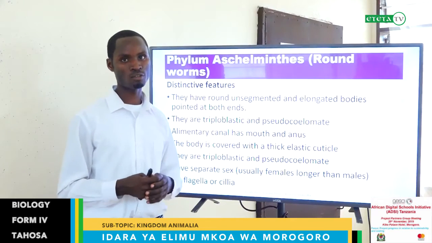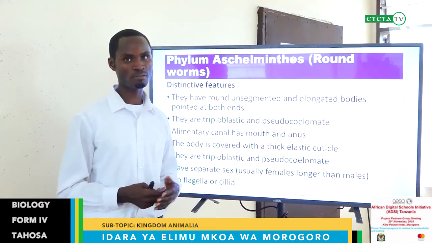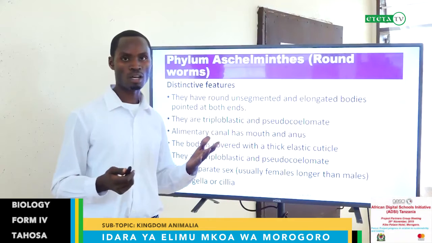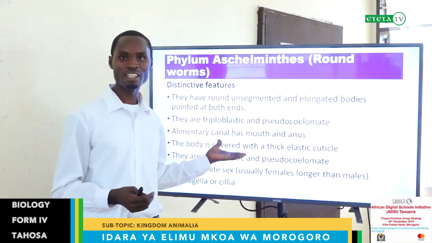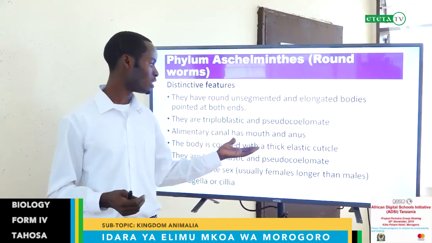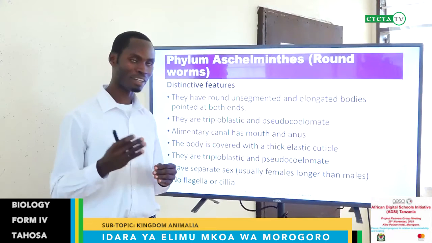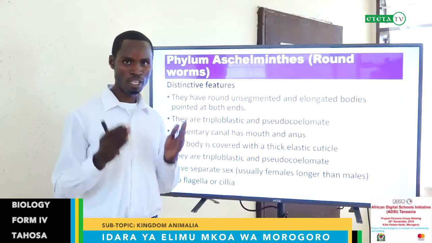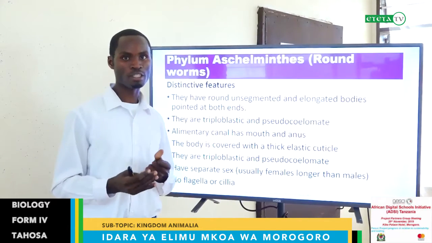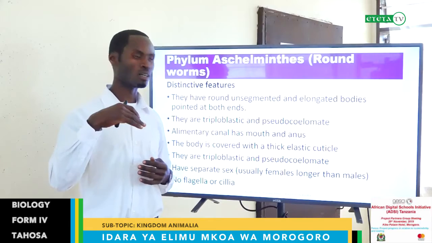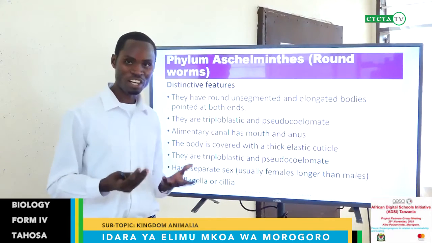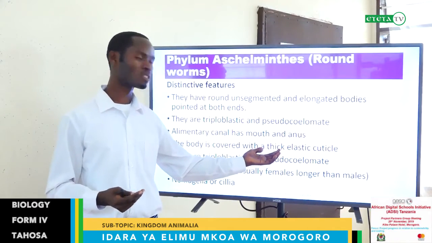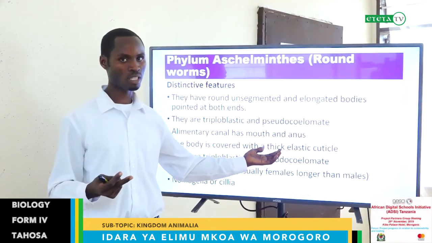This is the same principle we discussed in the previous slides, that a thick cuticle enables them to adapt to harsh environments where they could not survive easily. They live in our bodies also. For them to protect themselves from the effect of our secretions or enzymes, they have developed this thick cuticle or thick layer on their body, which makes them survive easily in our body.